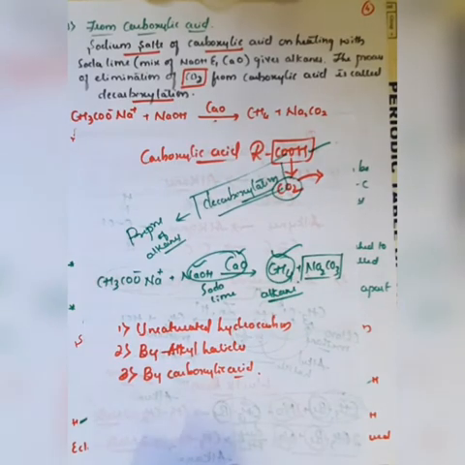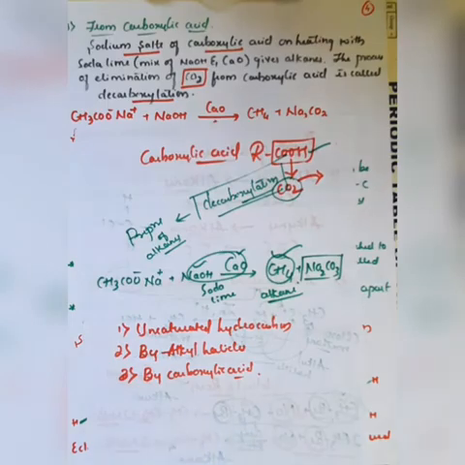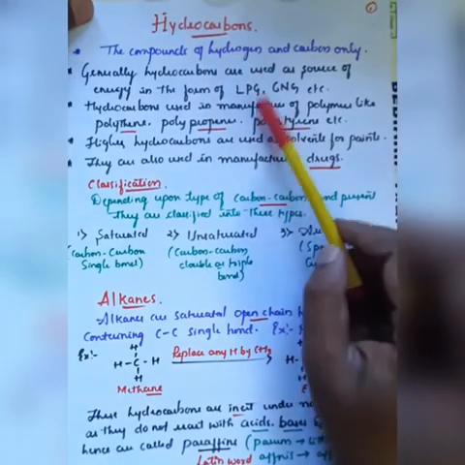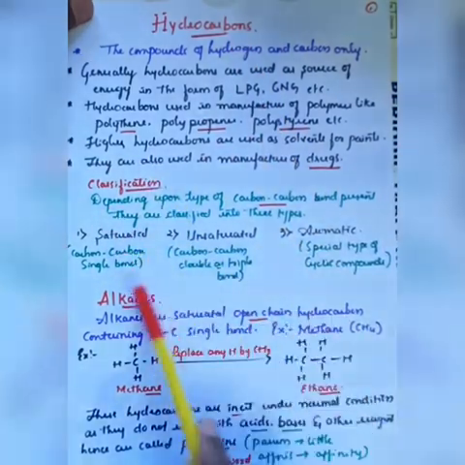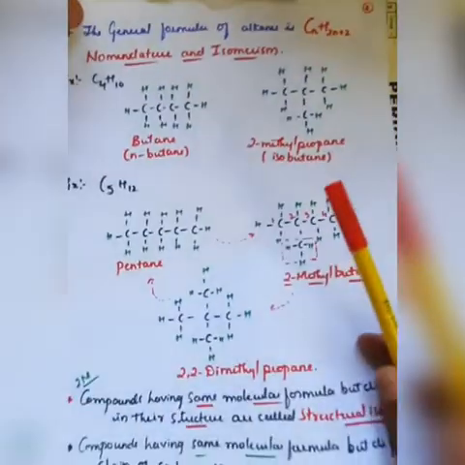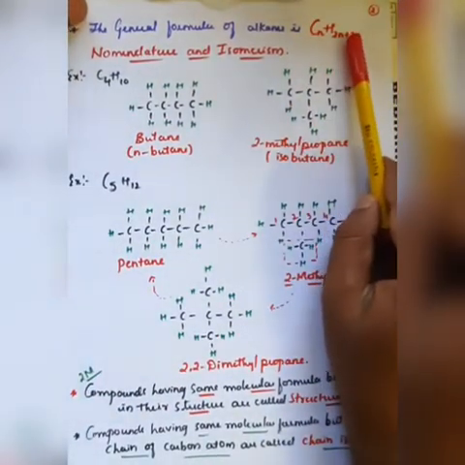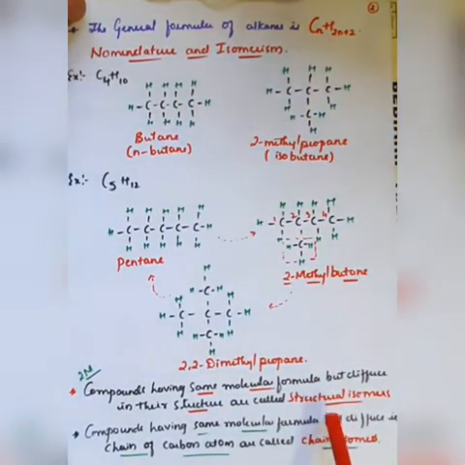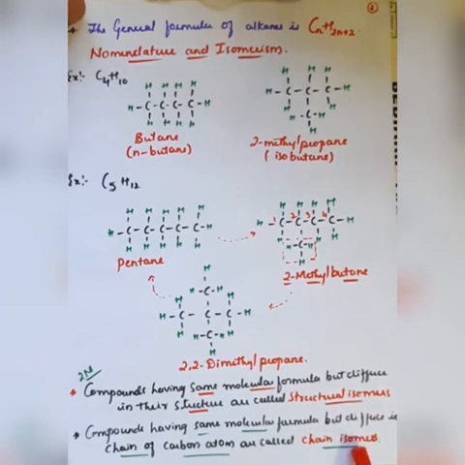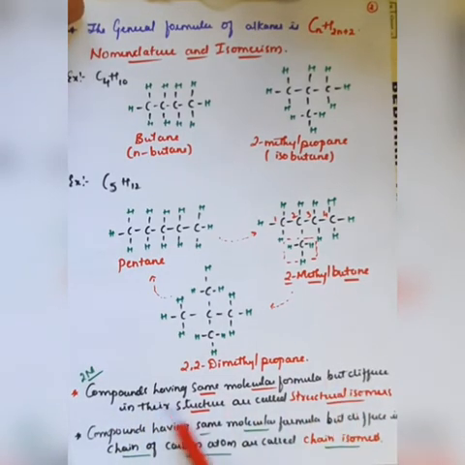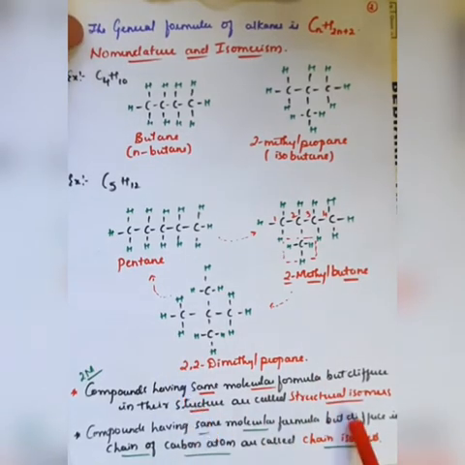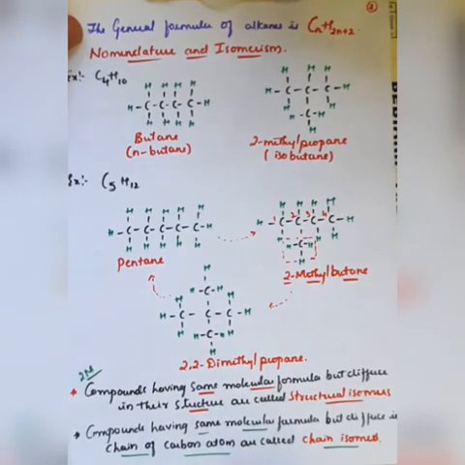So what have we learned today? Today we have learned the general information regarding hydrocarbons, some of the uses, classifications, as well as alkanes: the general molecular formula of alkanes, CnH2n+2, nomenclature as well as isomerism. Two types of isomerism: structural isomerism and chain isomerism. Structural isomerism has the same molecular formula but different structure, and chain isomerism has the same molecular formula but different carbon chain.